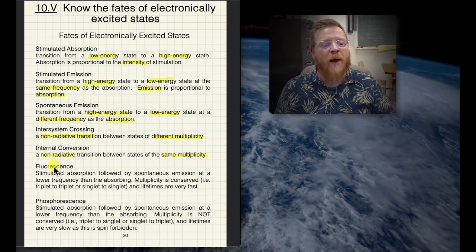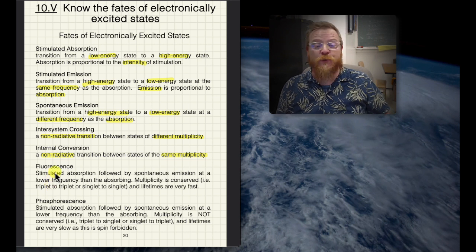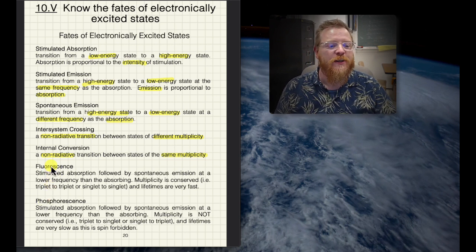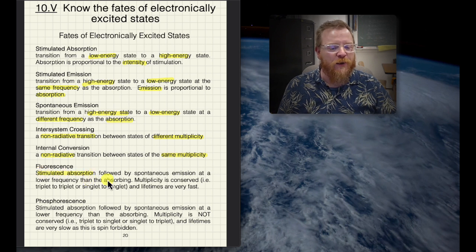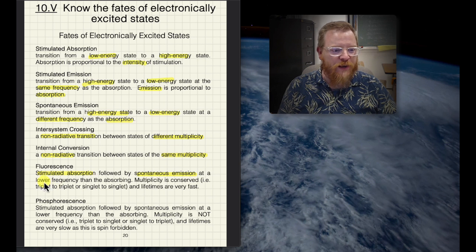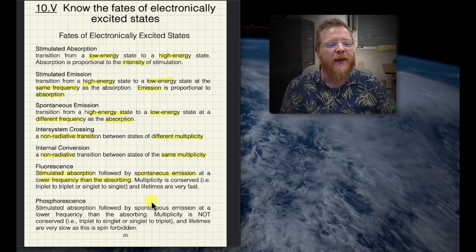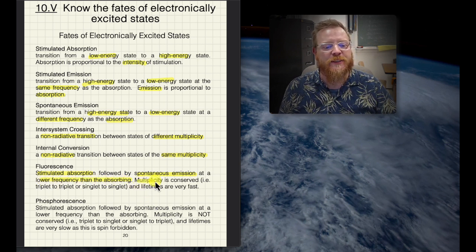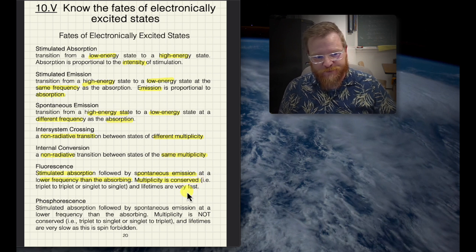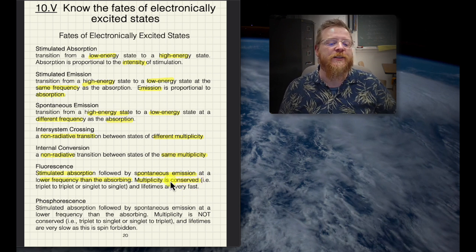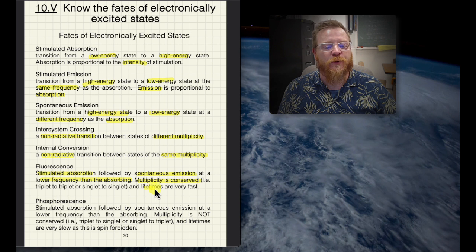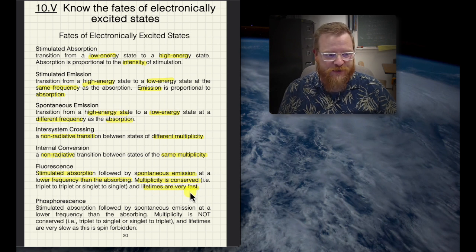And so then, hopefully you've heard of these before, fluorescence and phosphorescence. Fluorescence is stimulated absorption followed by spontaneous emission, always at a lower frequency than absorbing. And in fluorescence, multiplicity is conserved. And because multiplicity is conserved, the lifetime of fluorescence is very fast.